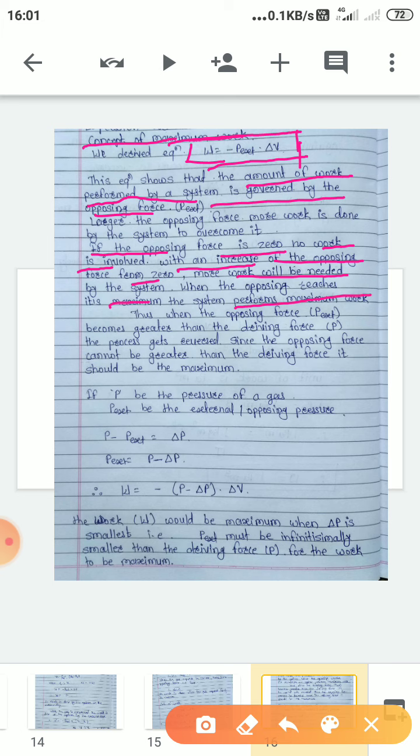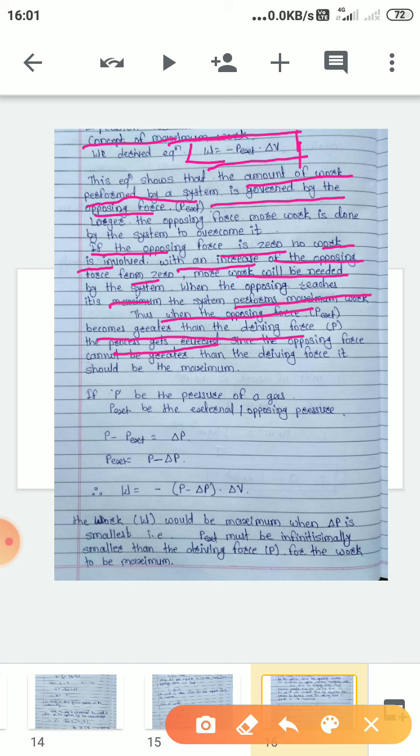So what we have to remember: at 0 opposing force, the work done by the system will be 0. As the opposing force increases, the work done by the system increases, and once the opposing force reaches its maximum value, the system performs maximum work. But when the opposing force becomes greater than the driving force, then the process gets reversed.